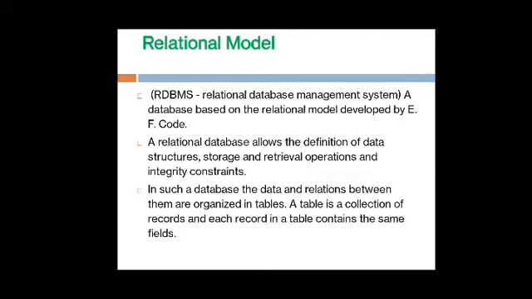So all these data are relational data because they consist of a student's data, and all this data is organized in a table. So this type of relational data is organized in a relational data model.